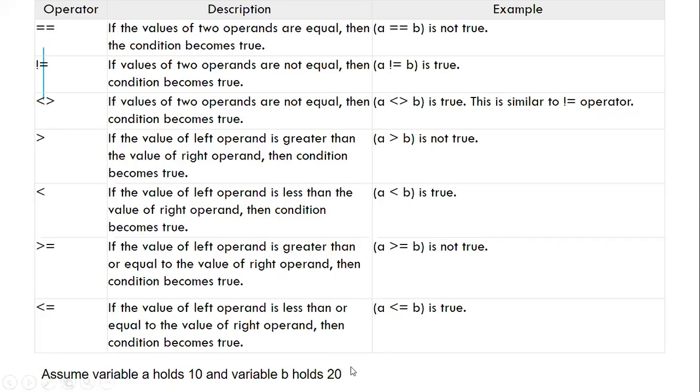A and B values should be the same. Then only the condition will print true, else false. The answer you have said is for A double equals B. The question that I am asking is for A equals B, only single equal.